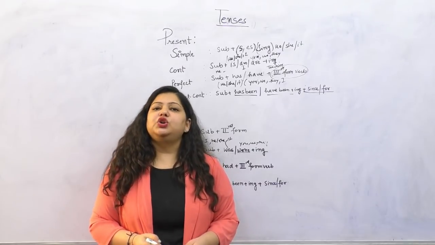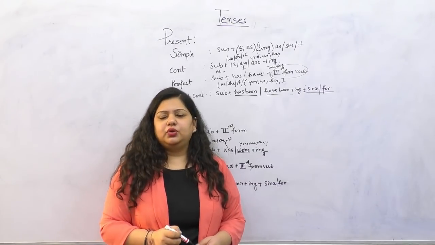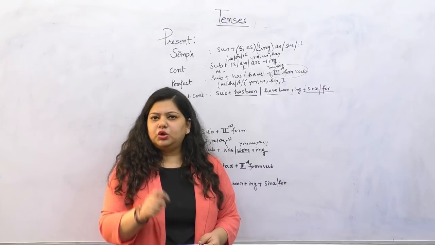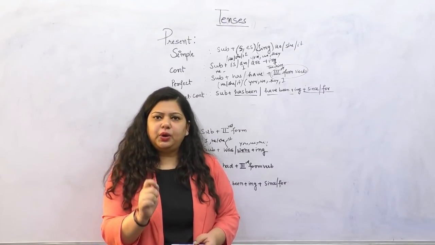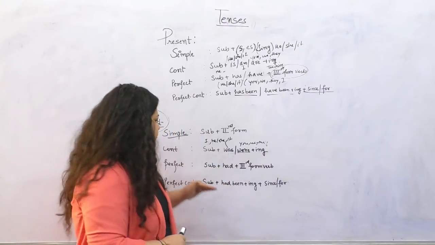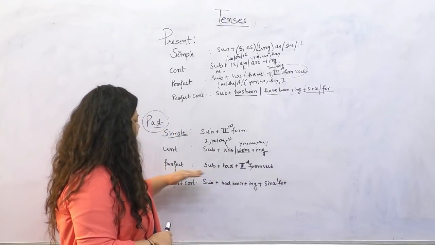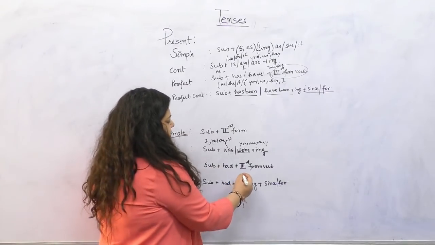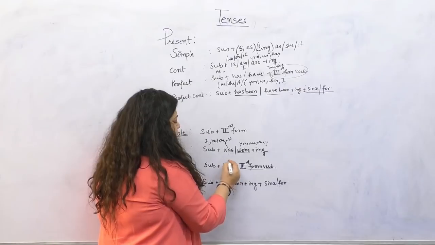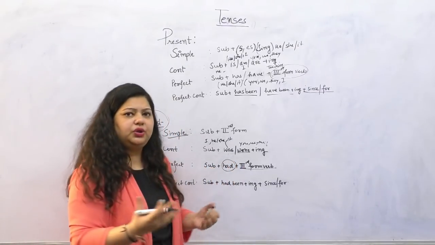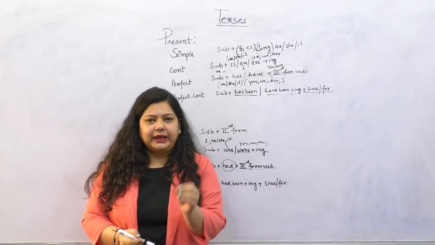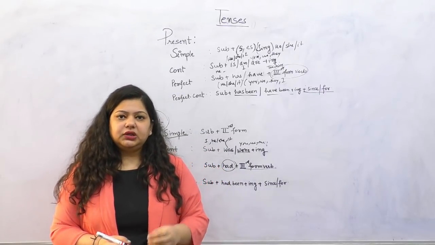Now next is your past perfect, which is a little complex to understand, but once you understand, you will be through. Past perfect is subject plus had plus the third form of the verb. So had is universal. You can use it with singulars and plurals both. Now any event, right?